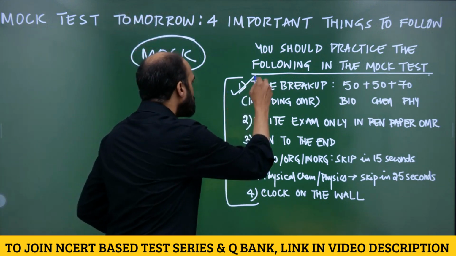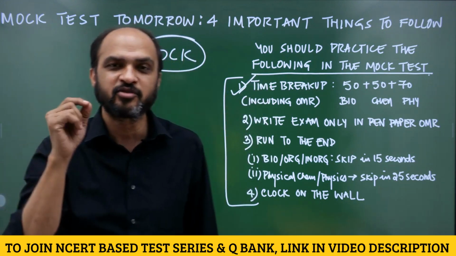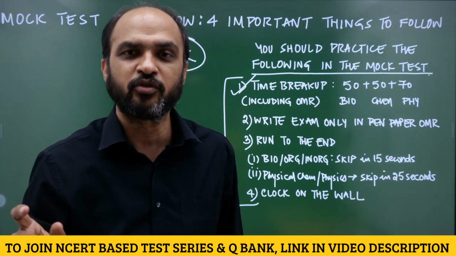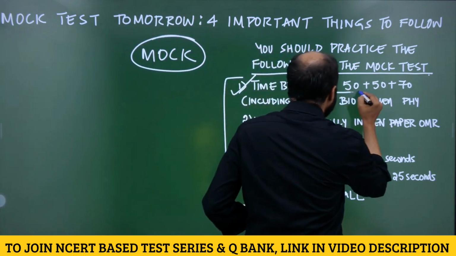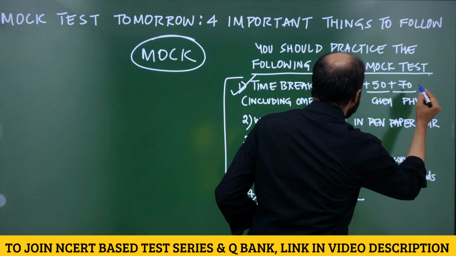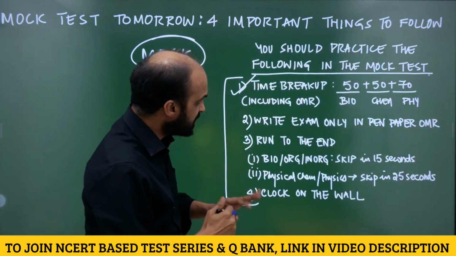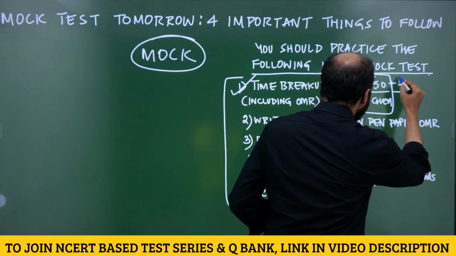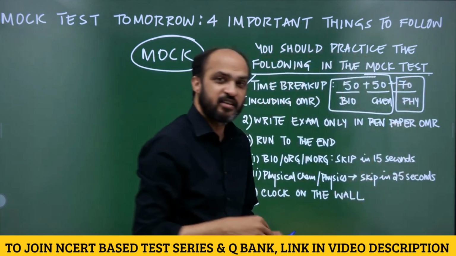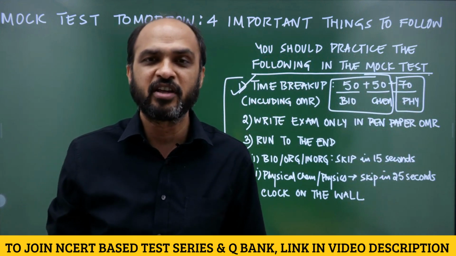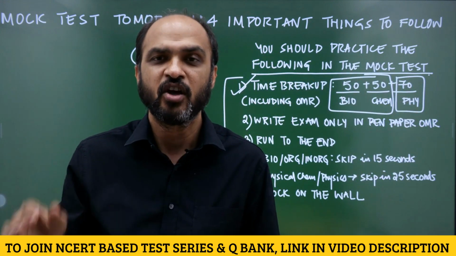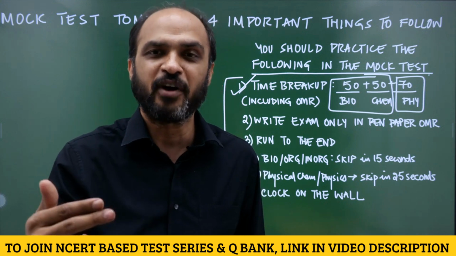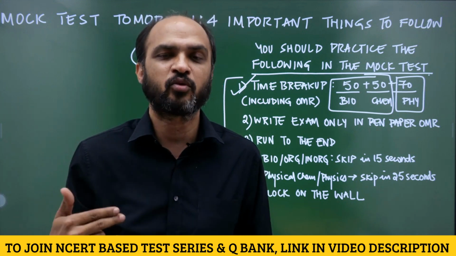First thing, you should be very, very clear in your mind in terms of time breakup. How much time to give to each subject. 50 minutes for bio, 50 for chemistry, 70 for physics. Understand this, a lot of students don't do bio and chemistry fast enough. They don't get enough time for physics. Either they will end up leaving 15-16 questions in the paper in physics, or they will try and do it fast. They would do a lot of silly mistakes and calculation mistakes.